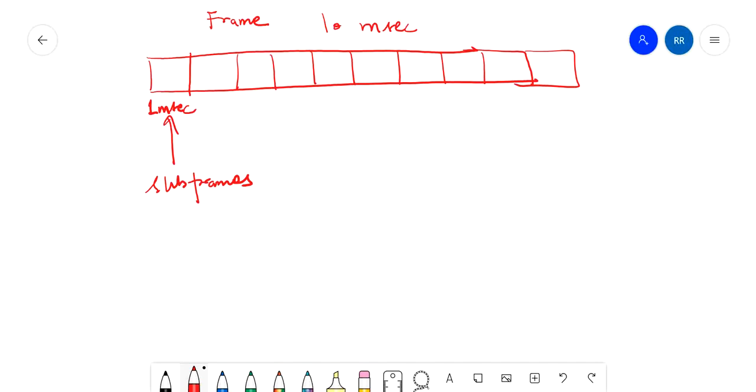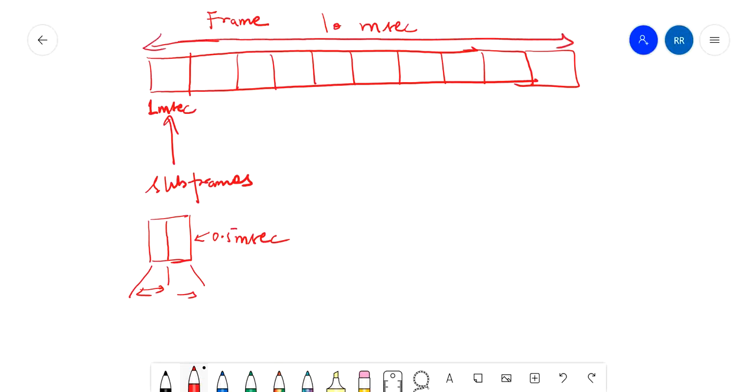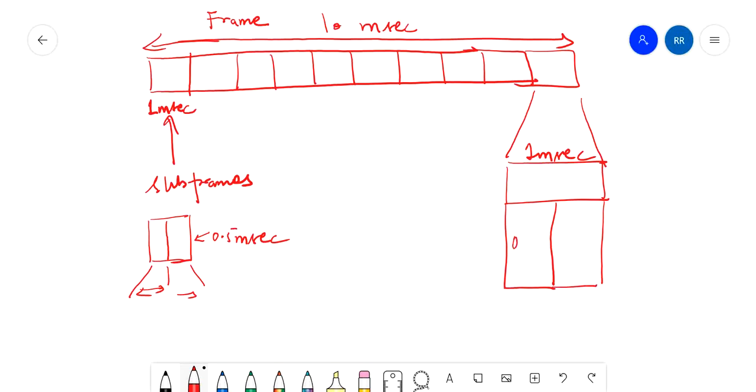Further, each subframe of 1 millisecond is divided into slots. These are two slots, and one slot is 0.5 millisecond. So this is one complete frame of 10 milliseconds. This is one subframe of 1 millisecond, and further it is divided into two slots of 0.5 milliseconds.